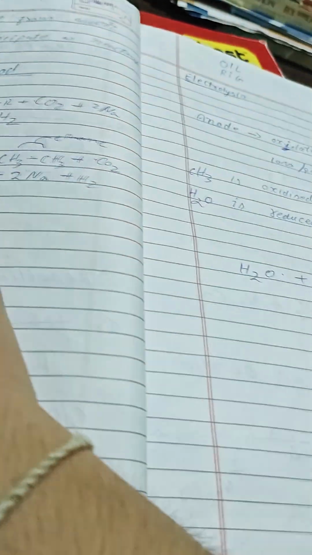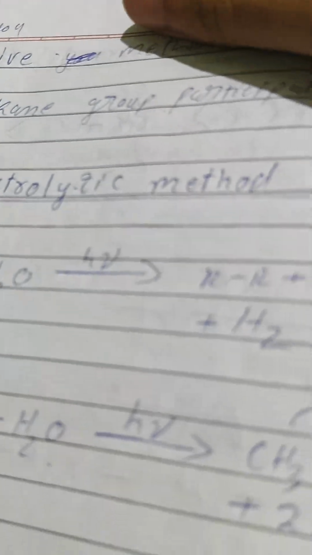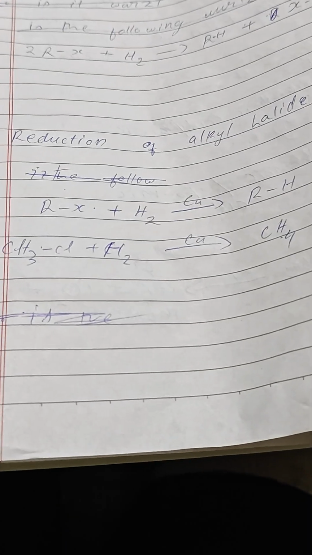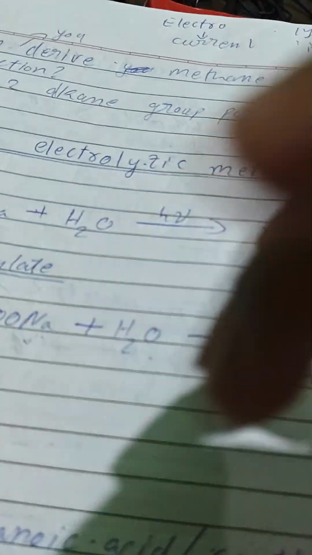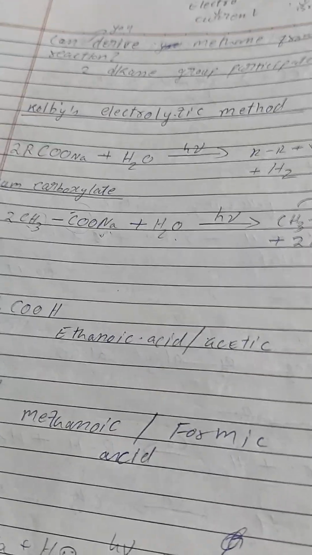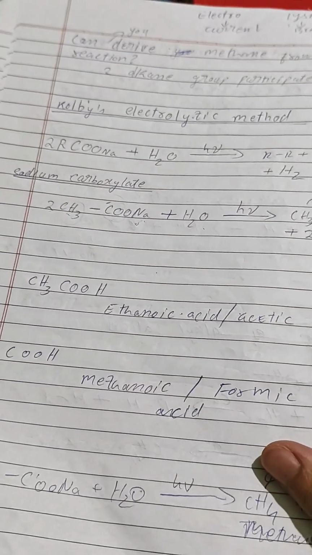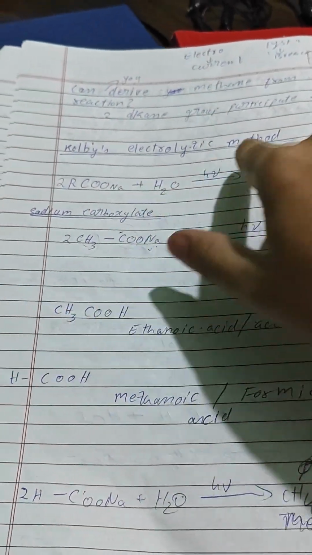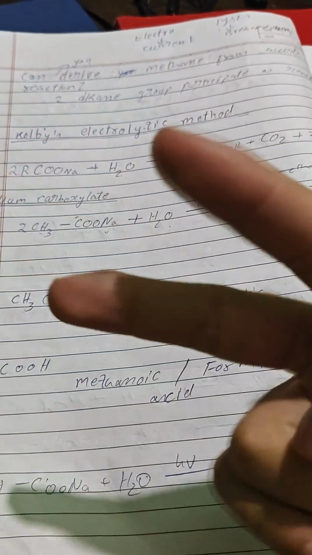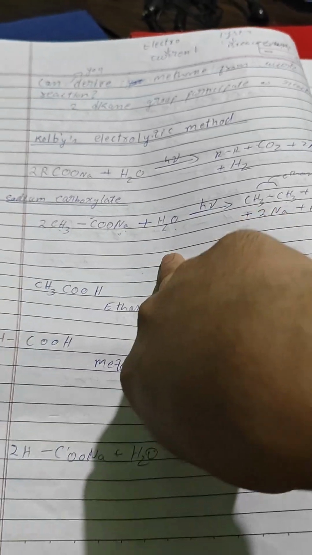Can you derive methane from the reaction? Two alkane groups participate as reactant. What do you mean by that? I don't think you can actually tell what this one is for. I will tell you about it, remember correctly, okay? What is called the electrolytic method? Well, it is just using a cathode in water and using electricity.